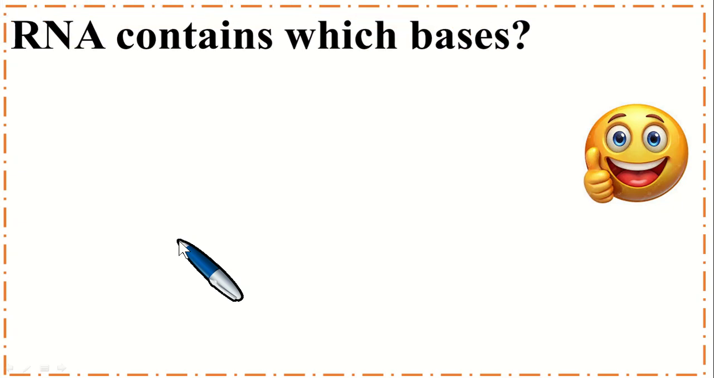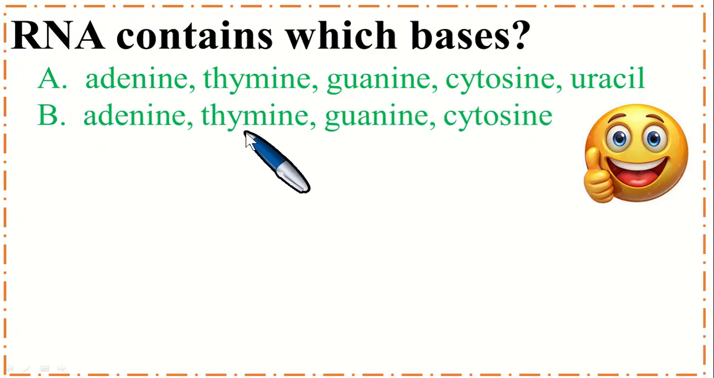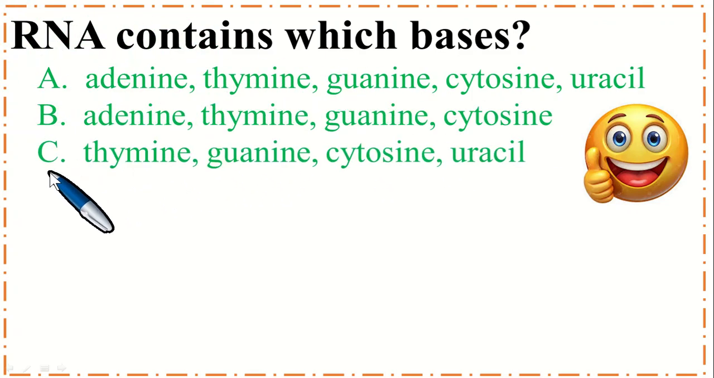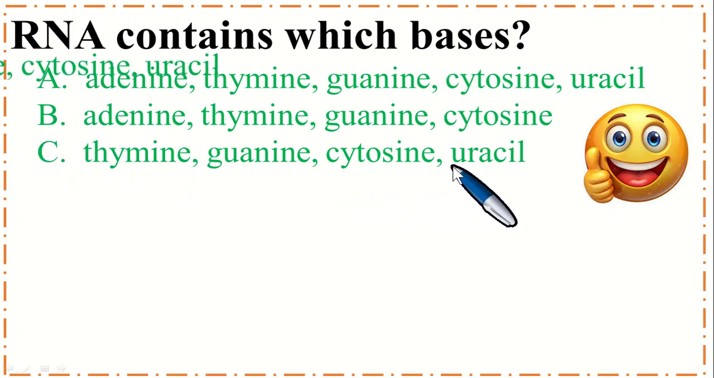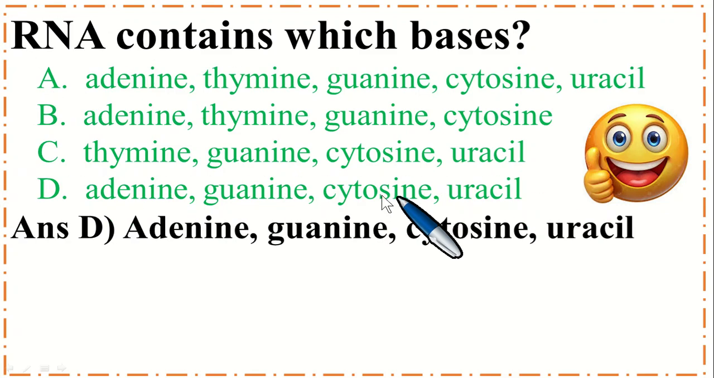So this is last MCQs. RNA contains which bases? Option A, adenine, thymine, guanine, cytosine and uracil. Option B, adenine, thymine, guanine, cytosine. Option C, thymine, guanine, cytosine and uracil. And option D, adenine, guanine, cytosine and uracil. So the correct option is D, adenine, guanine, cytosine and uracil.